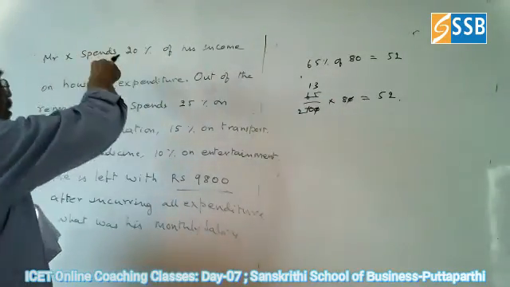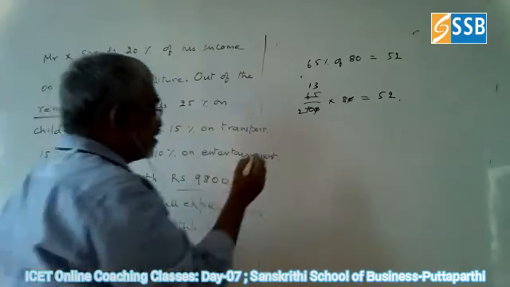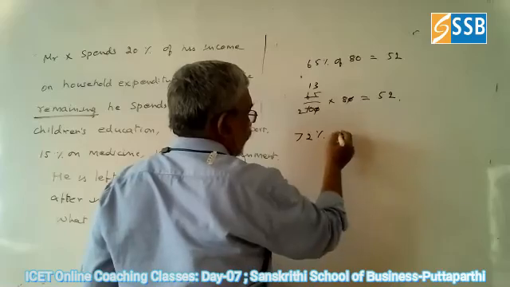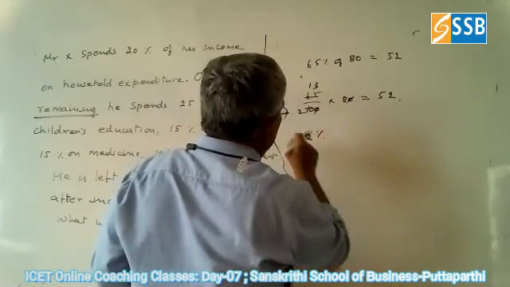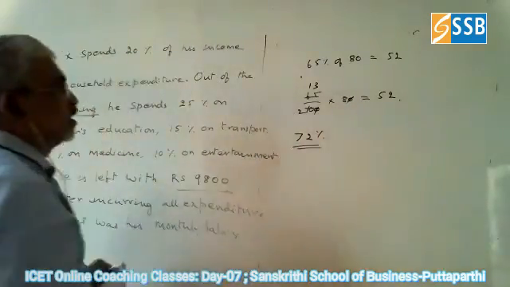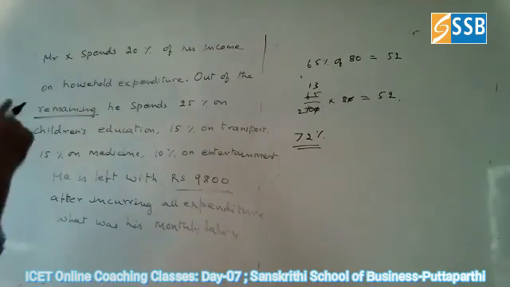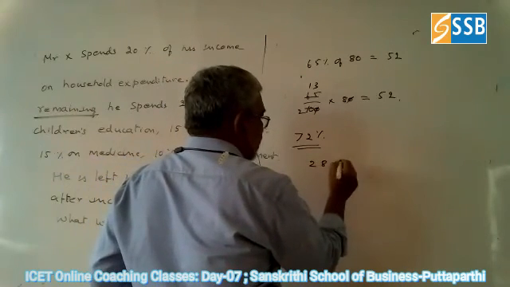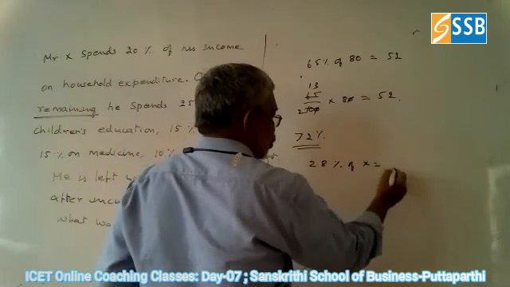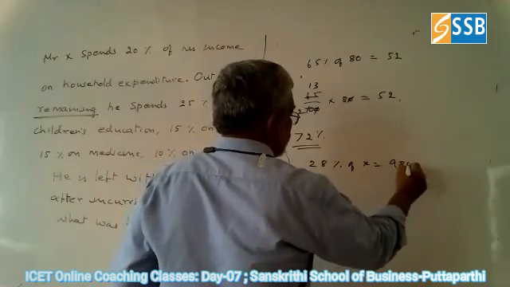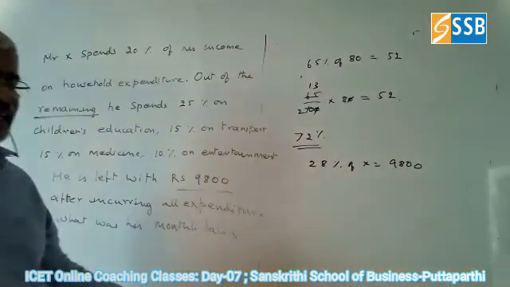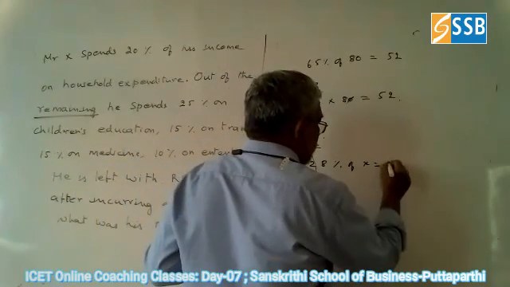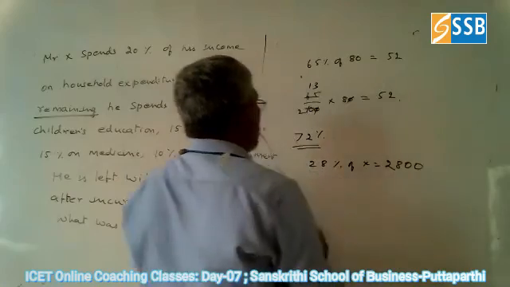So now, with this 20%, he is spending 72% of X. Total spending is 72% now. So of this, remaining is 28% of X is equal to 9800. That's all. Now your X is the salary, you got it. 9800 is the 28% of X. Understood now what I am saying?